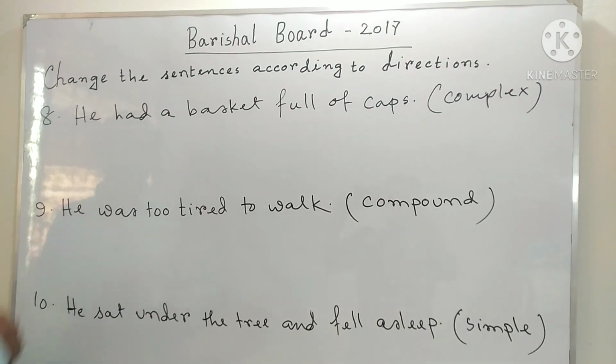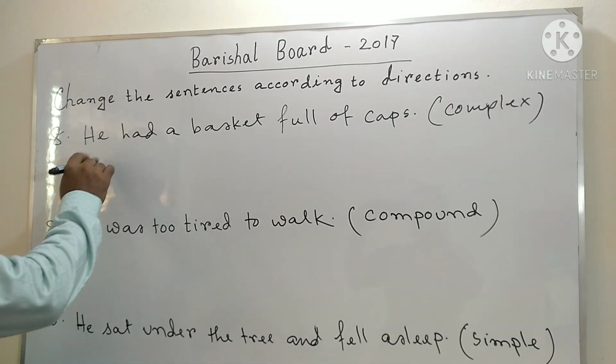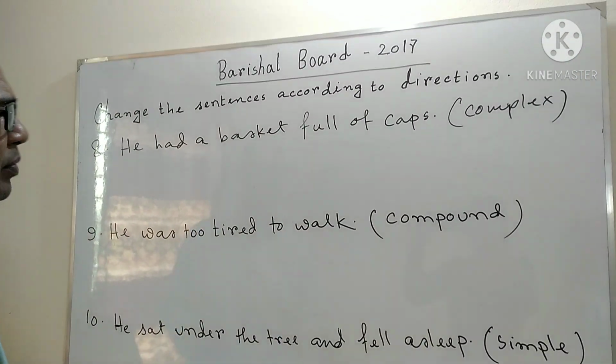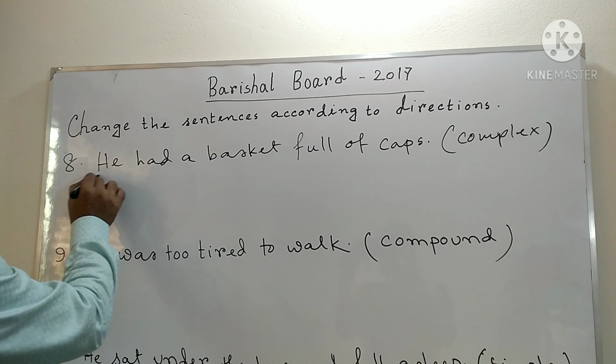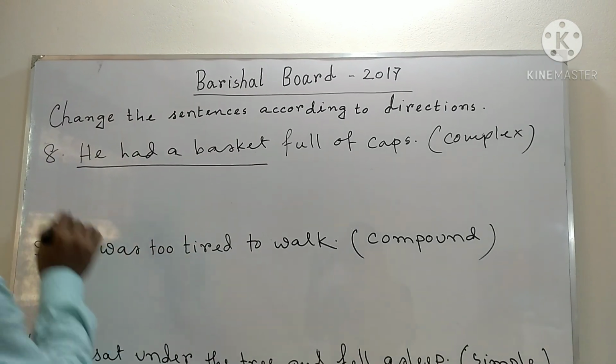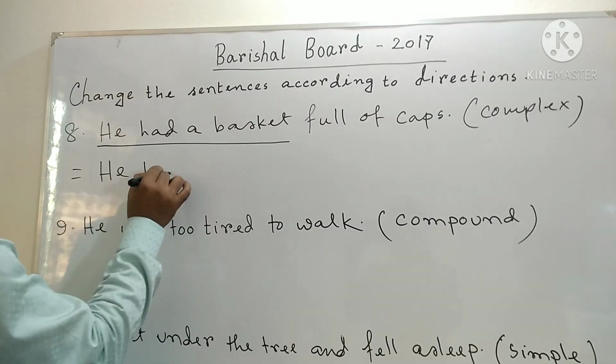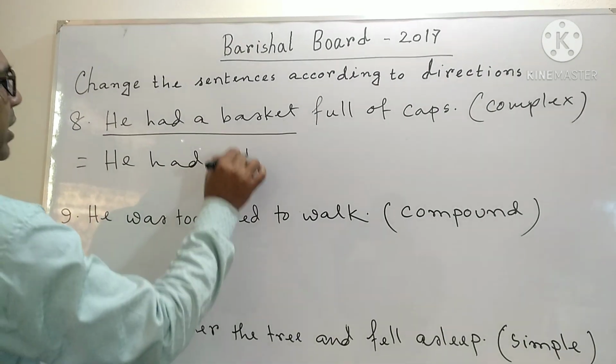In question number 8, we see that "He had a basket full of caps." Okay, let us write up to this, in complex sentence, he had a basket.